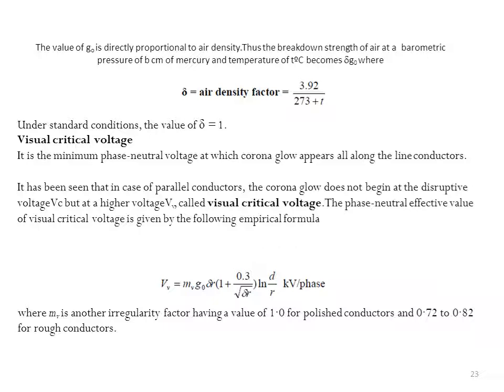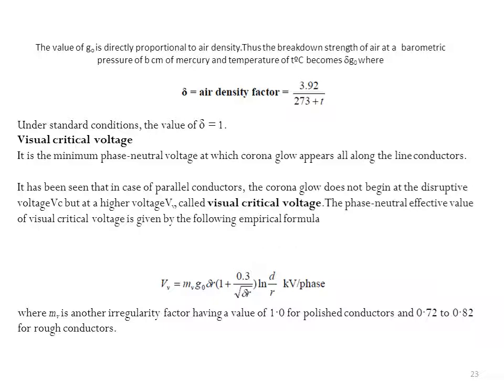Visual critical voltage is the minimum phase-neutral voltage at which corona glow appears all along the line conductors. It has been seen that in the case of parallel conductors, the corona glow does not begin at the disruptive voltage Vc but at a higher voltage Vv, the visual critical voltage.